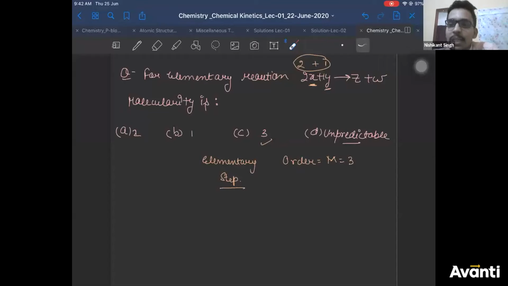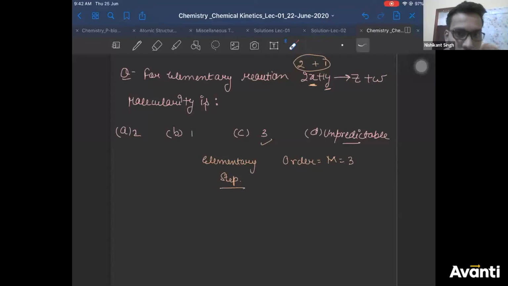Coefficients in some reactions are fractions, but are those reactions elementary? If not, then can you find its stoichiometry semi-modularity? No. Correct? So that's why it depends on the mechanism. It's a CET type question, guys. It's a CET type question.